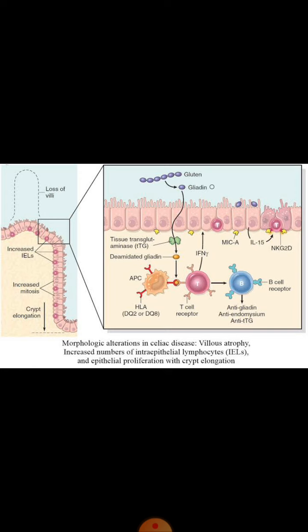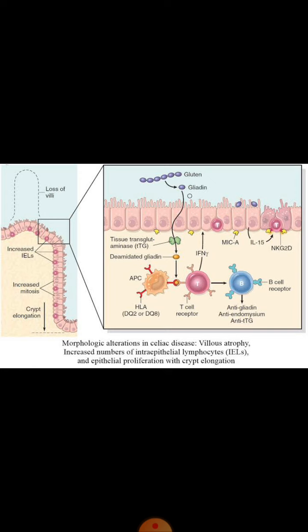After binding with IgA antibody, this gliadin is not destroyed. Normally, this IgA antibody destroys anything which binds with it, but it is not in the case of gliadin. After binding with IgA antibody, this gliadin and IgA antibody complex bind with specialized receptors called transferrin receptors on the surface of these enterocytes. After binding with transferrin receptors, this gliadin is taken from the mucosa into the lamina propria.